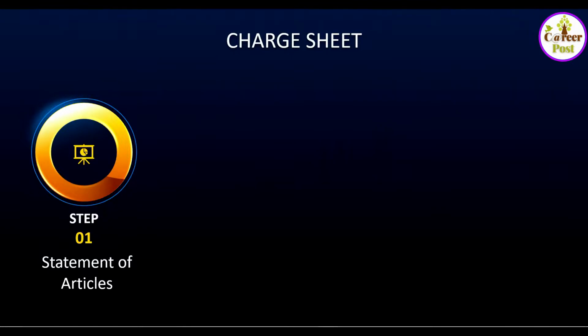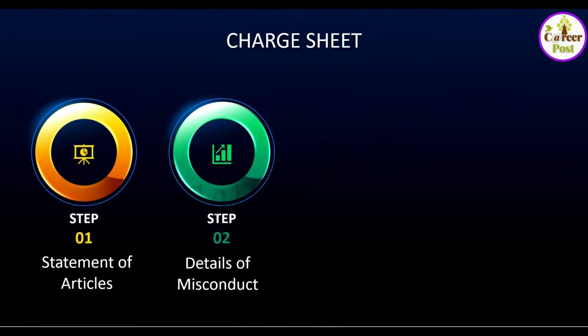Whenever it is proposed to hold an inquiry against a government servant under this rule, under rule 15, the disciplinary authority shall draw up or cause to be drawn up the substance of imputations of misconduct or misbehavior into definite and distinct articles of charge. So that is called the charge sheet.